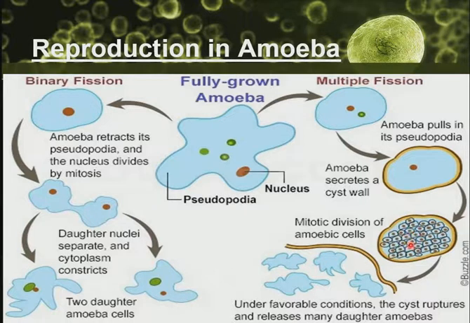It divides as much as possible, each nucleus covering itself with part of the cytoplasm of the parent. Whenever the condition is favorable, the cyst bursts or ruptures and releases many amoeba daughter cells.